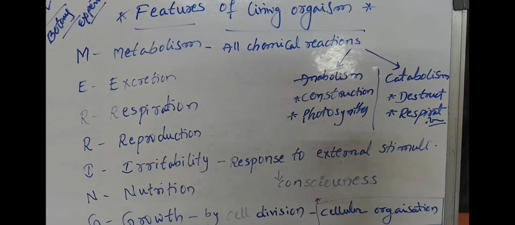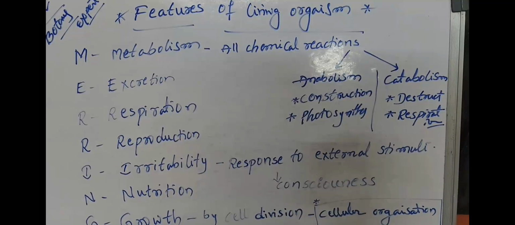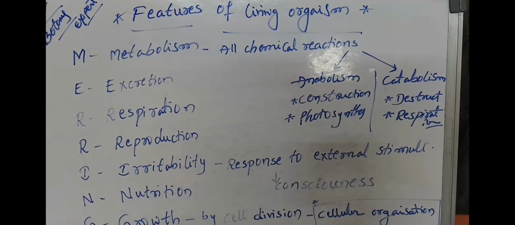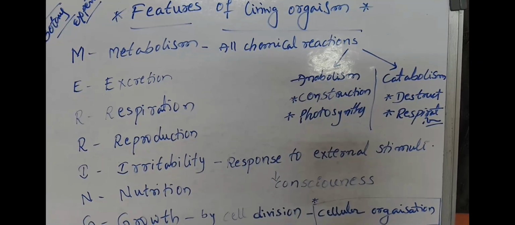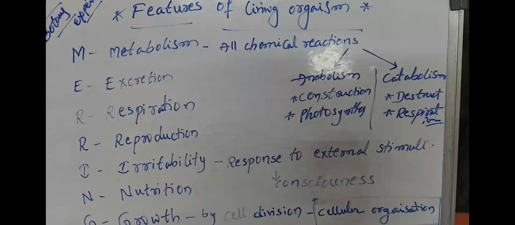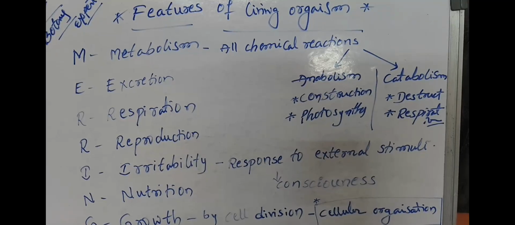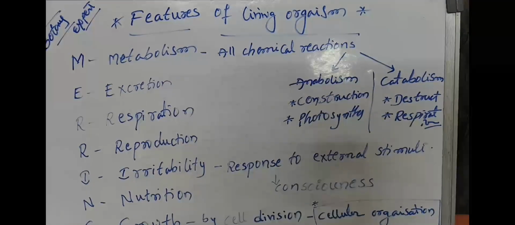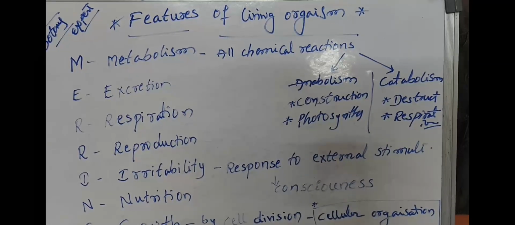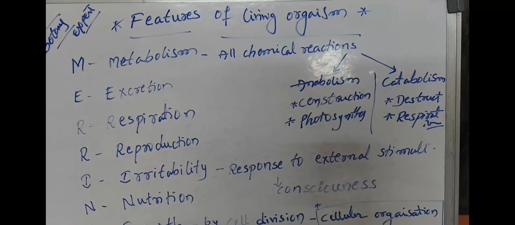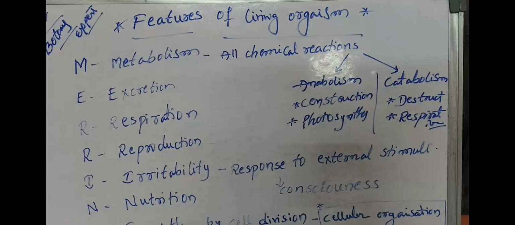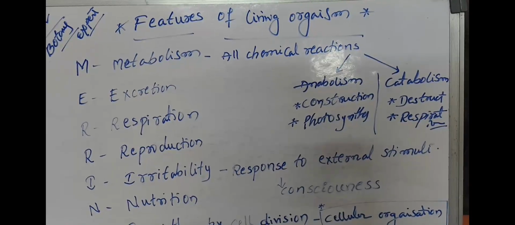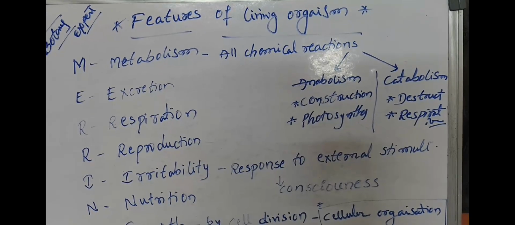Next one, respiration. Respiration has two types, aerobic respiration and anaerobic respiration. If respiration takes place in the presence of oxygen, it is called aerobic respiration. It takes place in multicellular eukaryotic organisms. Anaerobic respiration takes place when oxygen is lacking or completely absent. Both prokaryotes and eukaryotes carry out anaerobic respiration.